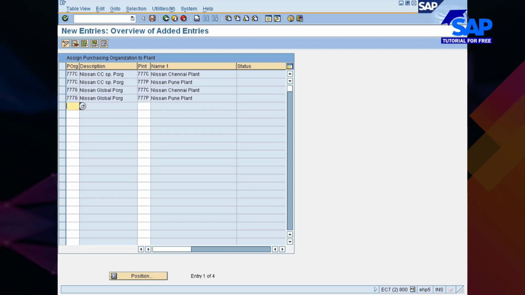Always remember, although the Global Purchase Organization is not assigned to any company code, plant assignment with the Global Purchase Organization is mandatory. But company code assignment with the Global Purchase Organization is not needed. So you have to keep this in mind.